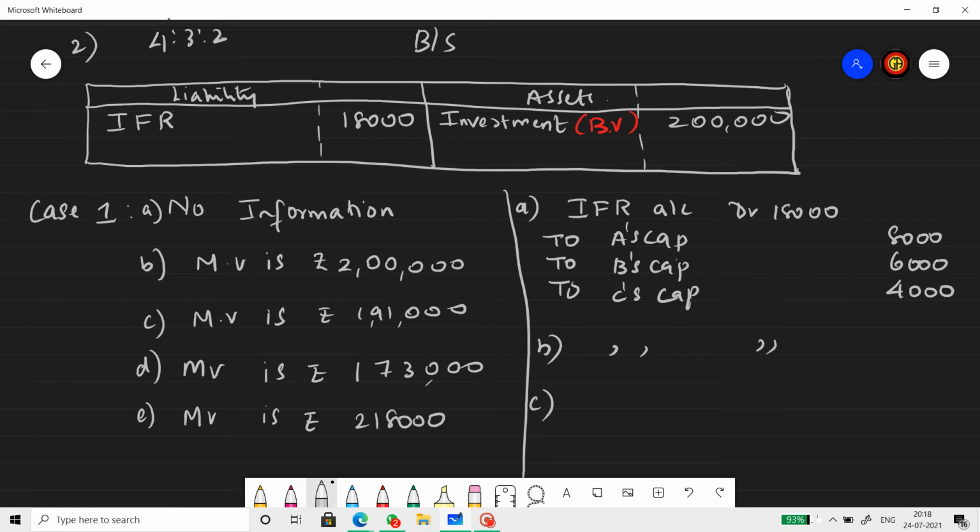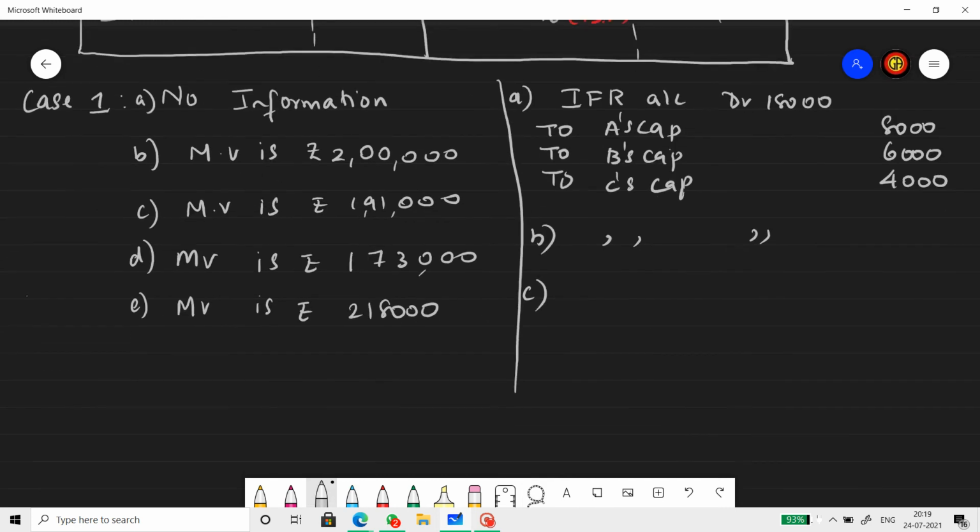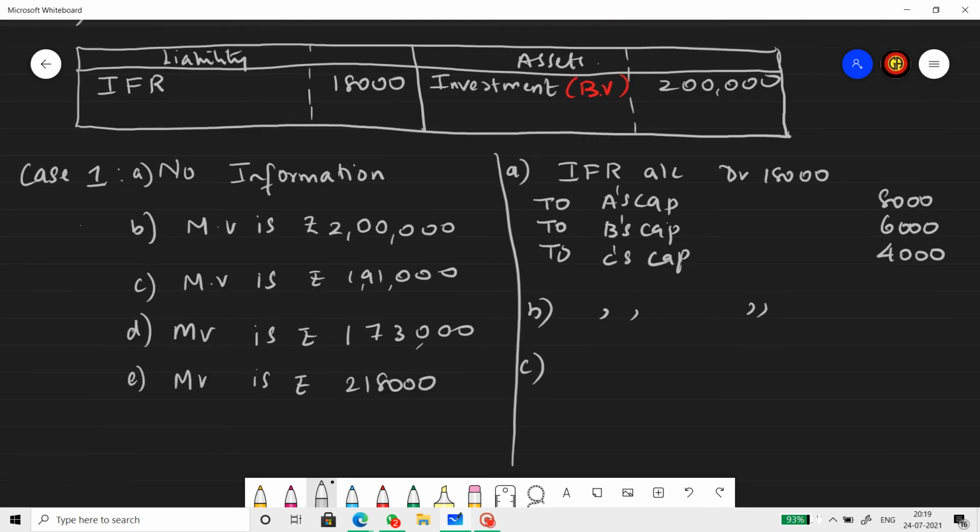Now case 3. When the market value of the investment is 1,91,000, whereas the book value is 2 lakh. Now, what is the loss? The loss is nothing but the difference. Market value is 1,91,000, book value is 2 lakhs. So the price has reduced by 9,000 rupees, right? From 2 lakh, it has gone down to 1,91,000.